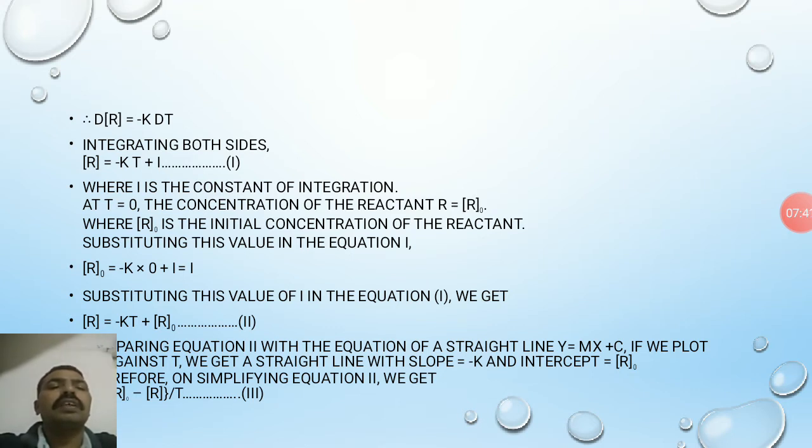Comparing this equation with the straight line equation y is equal to mx plus c, we plot concentration of R versus t. We get a straight line with slope equal to minus K and intercept equal to R0. Therefore, on simplifying this equation, R0 minus R is equal to Kt.